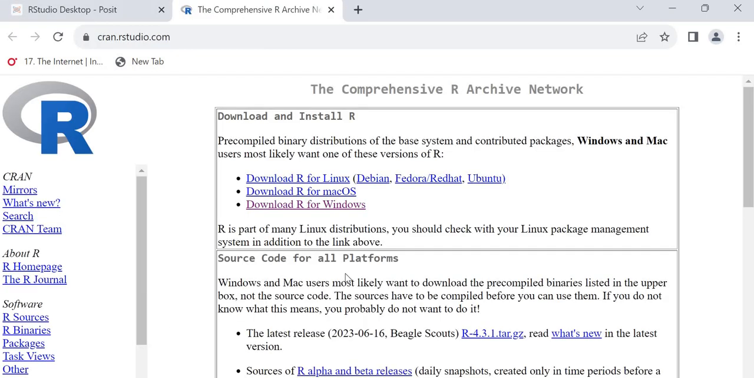So it will open another page. Here there are a number of options. Suppose you are working under the Linux operating system, maybe Ubuntu or Red Hat or Debian, you can click for this. Or else if you are working on a Mac system, Apple system, you can click on download R for macOS. Or most of the people are working under Windows. So that's why I am clicking on this, because I am working under Microsoft Windows 10. For that reason, I am clicking this option.